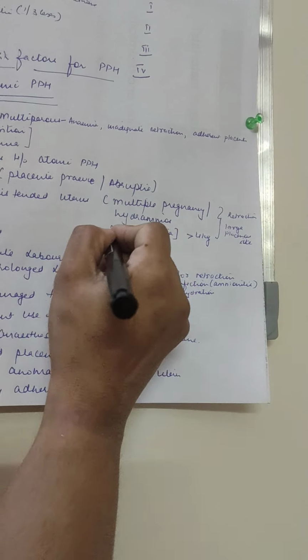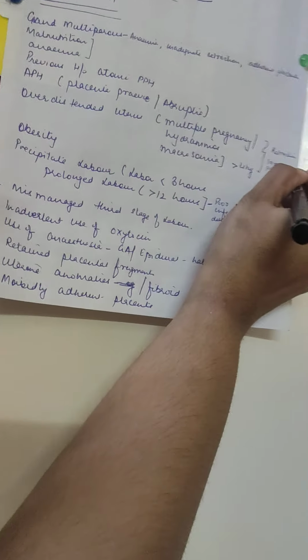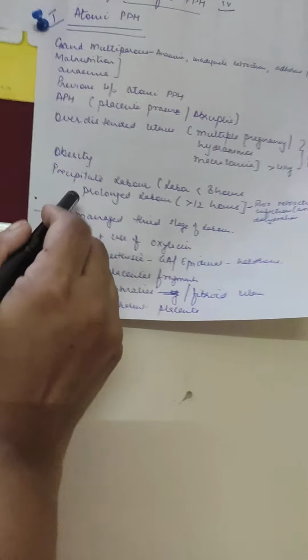And similarly, if the baby is large, the placenta will be large, so more opening sinuses will be there. So there are chances that the patient may have a delayed retraction and so atonicity. Obesity is also an independent risk factor.